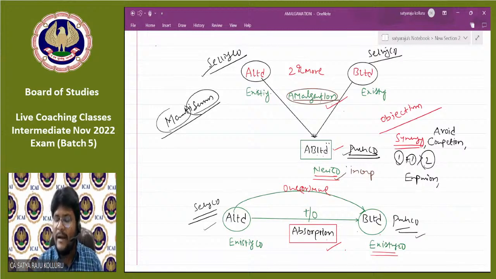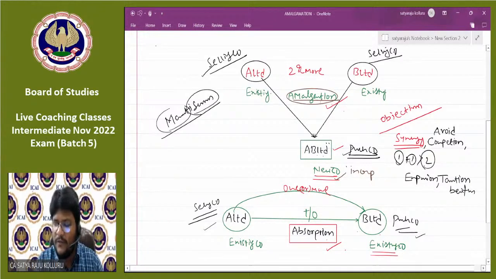Certain times they might go for amalgamation for getting taxation benefits. Yes. How is it possible, sir? How may they get the taxation benefits?